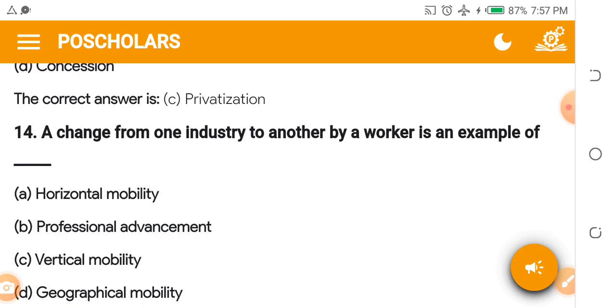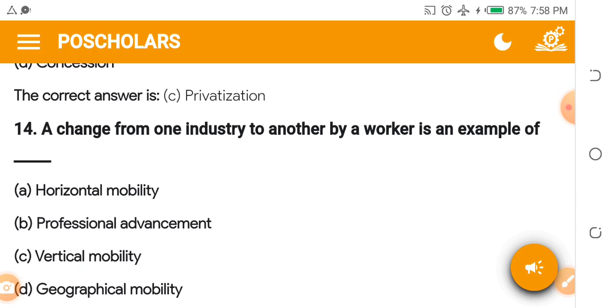Okay. A change from one industry to another by a worker is an example of dash. A, a change from one industry, that is, let's say a person that was a teacher now changes to become an engineer, right? A change from one industry to another by a worker is an example of dash. A, horizontal mobility. B, professional advancement. C, vertical mobility. D, geographical mobility.